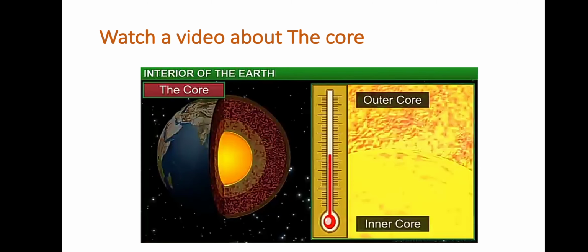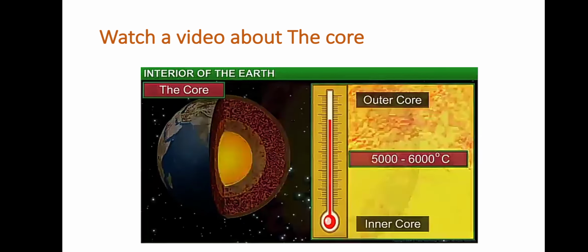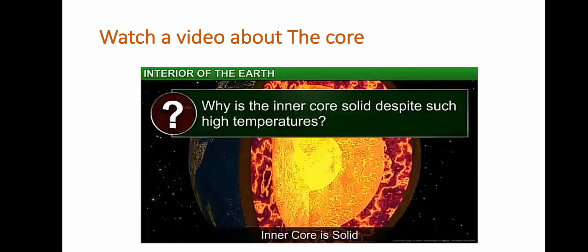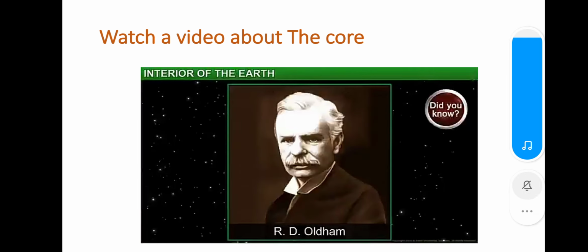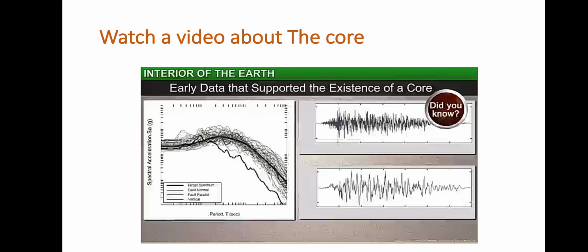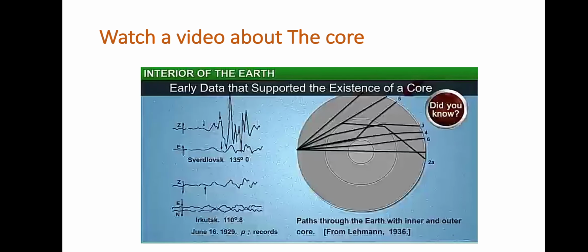The temperatures in the inner core range from 5000 to 6000 degrees Celsius. You may be wondering why the inner core is solid despite such high temperatures. The pressure in the inner core is so high that the material gets solidified. Did you know? The core as a structural element of the Earth was discovered in 1906 by R.D. Oldham during his study of earthquake records. It was the first such internal structural element of the Earth to be identified.